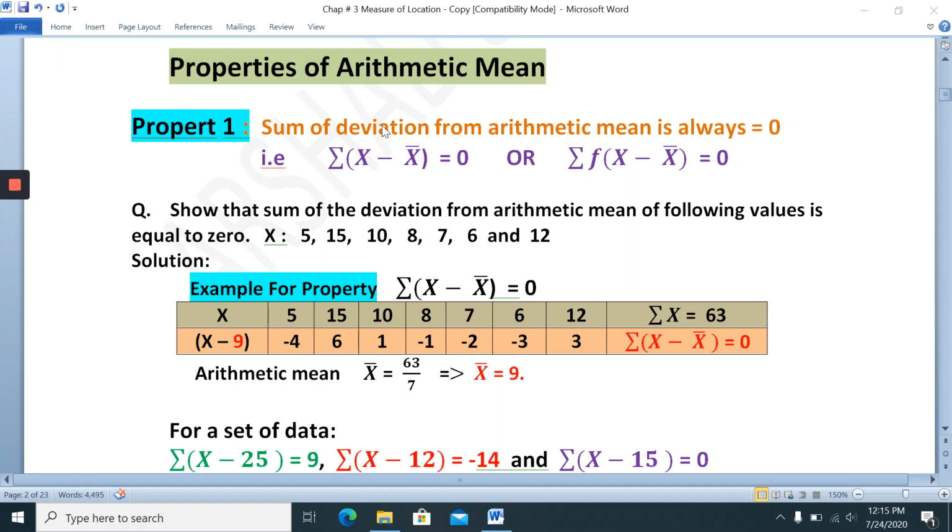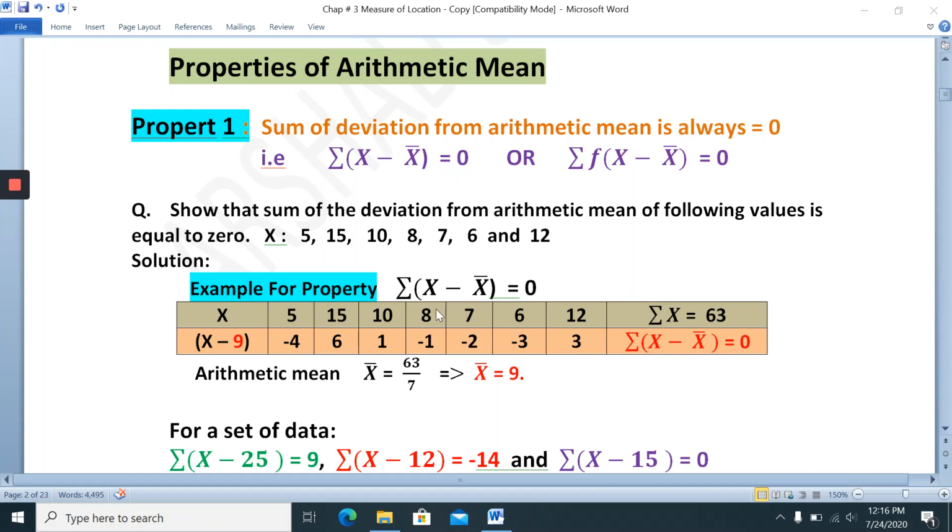We can write this statement mathematically. For sum, mathematically we write summation. Deviation is the difference, so minus the arithmetic mean. The arithmetic mean we write as x bar, and the variable is x, because here is x bar. If there is y bar, then write y. If it is z, then write z. So the sum of deviations will always be equal to 0.